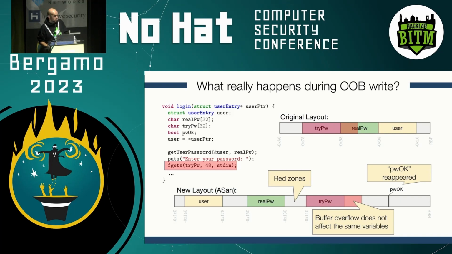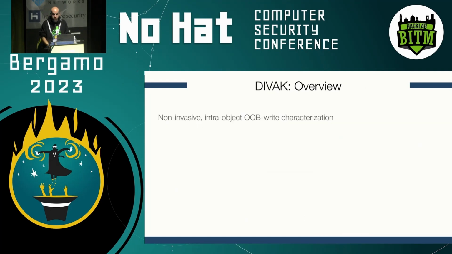So in our research, we designed and developed a new system that we call DVAC, which instead focuses on characterizing out-of-bound write vulnerabilities in a non-invasive fashion. Here the goal is that we should not in any way affect the memory layout of the target program or its execution control flow. And as another advantage, our approach is also able to identify and track intra-object out-of-bound write vulnerabilities.